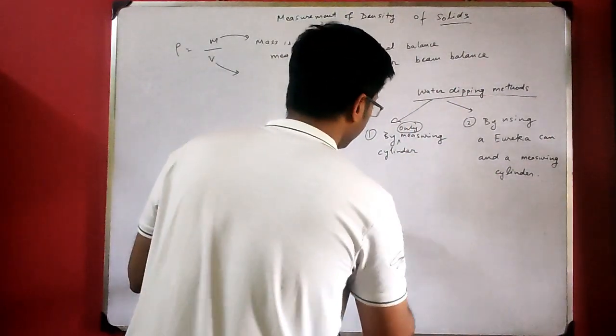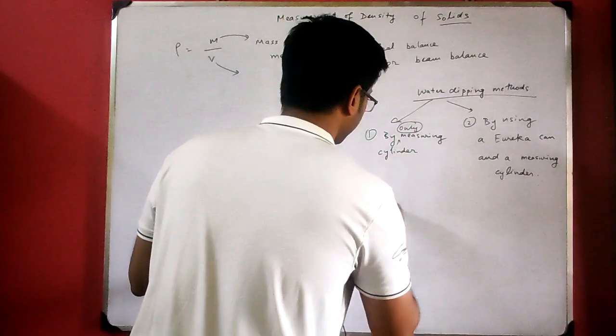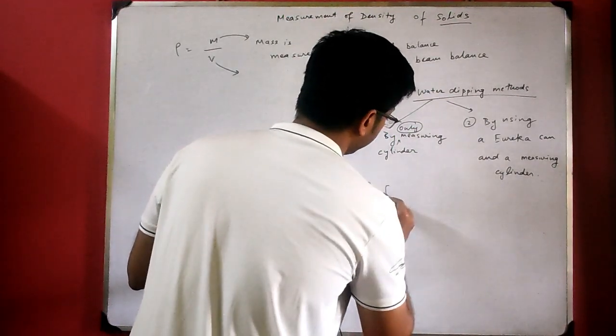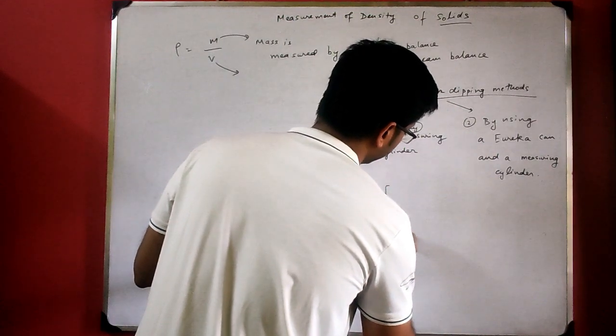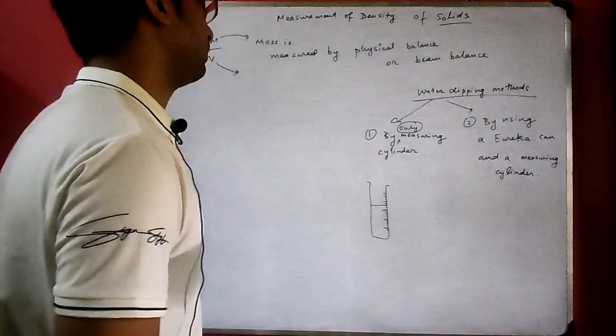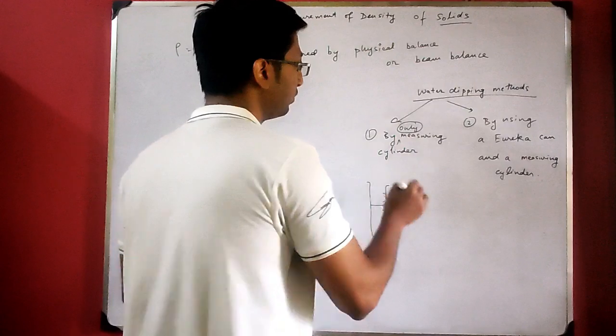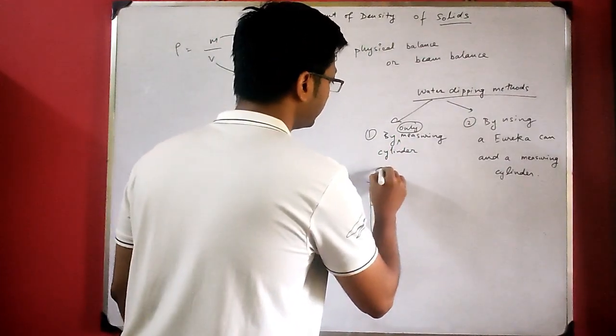Here while you are using only the measuring cylinder, this measuring cylinder has markings. Okay, measuring cylinder has markings like this. Now you tie the irregular solid or a regular solid with a thread or string.